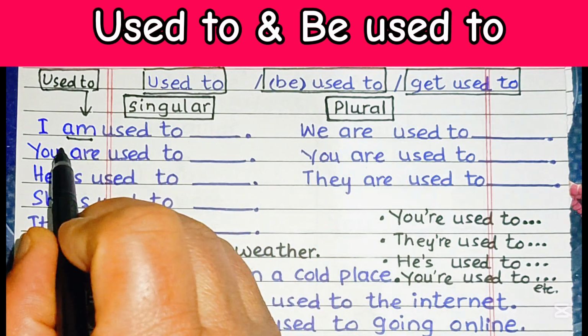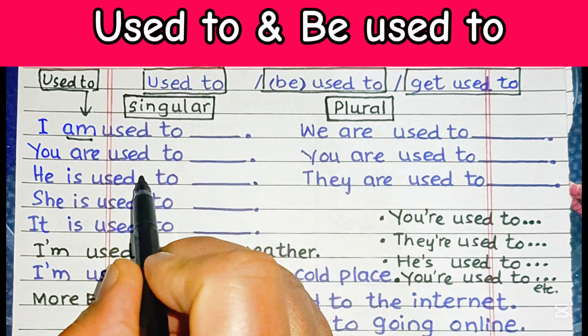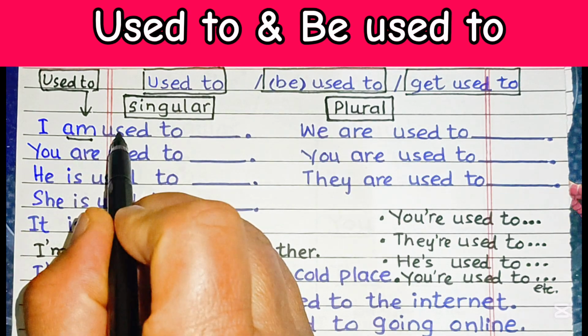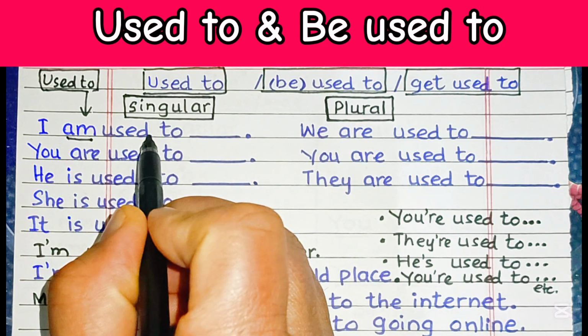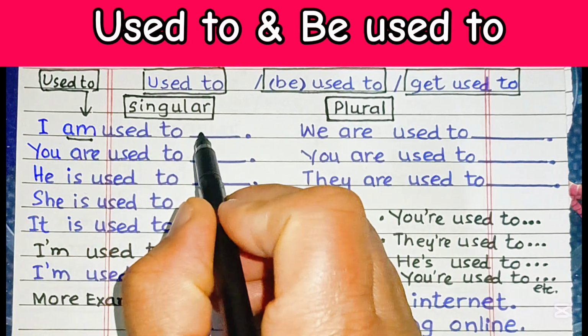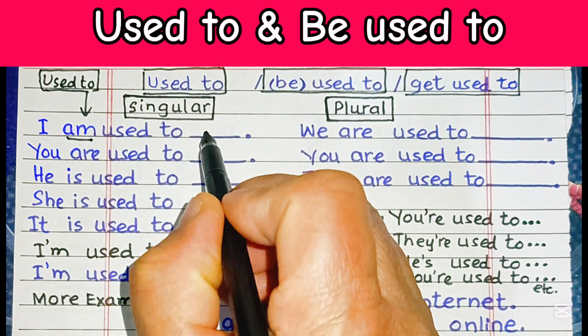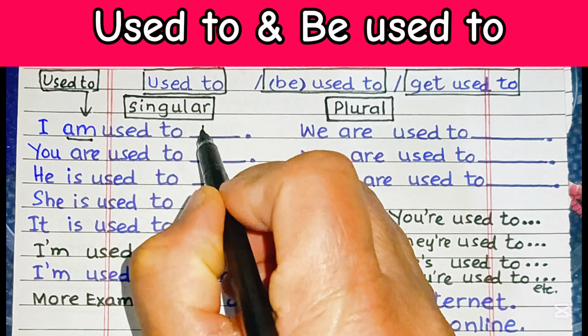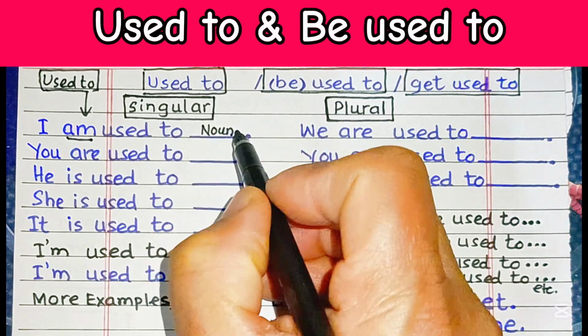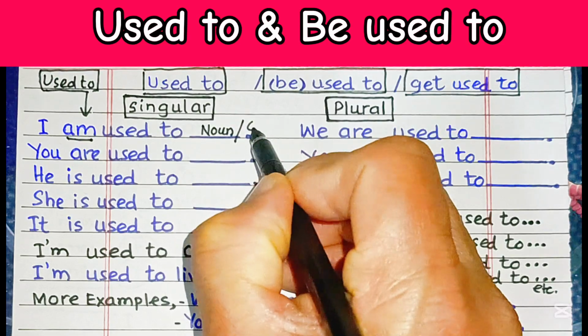For example, in the singular form, I am used to, and then right here you can put a noun or you can put a gerund.